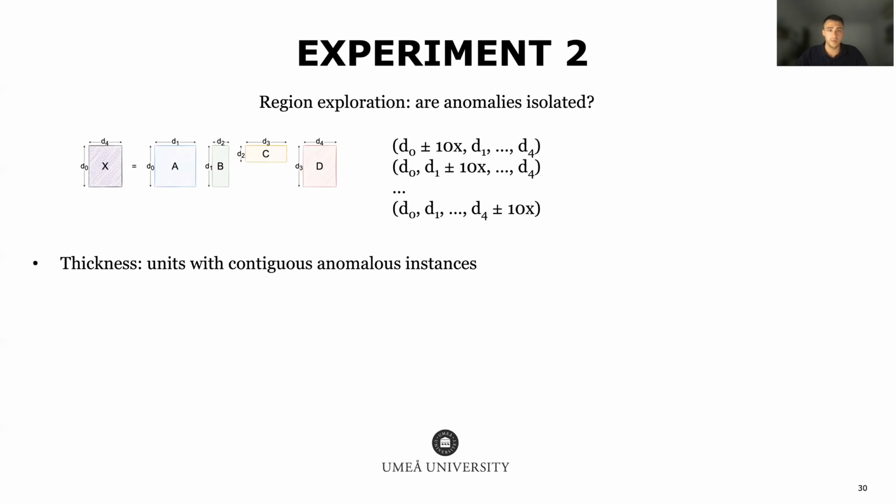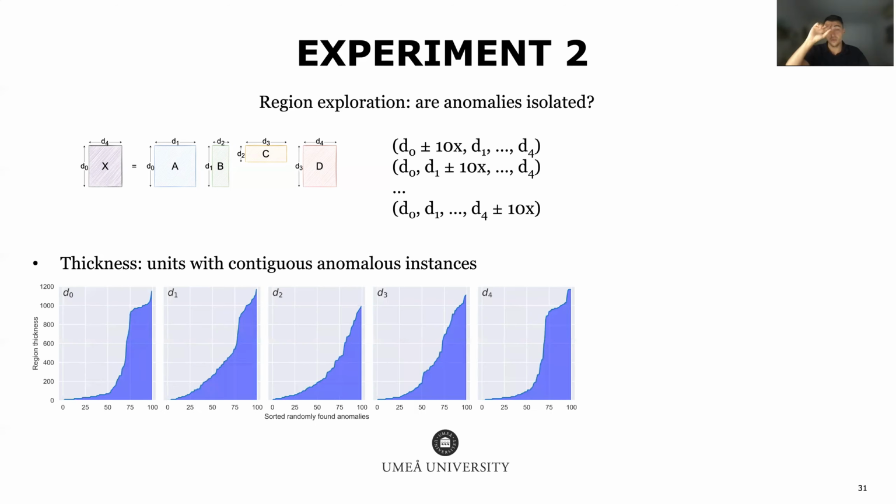For the matrix chain expression, this means traversing the axis centered on each of the previously found anomalies. We used a jump of 10 units, a step of 10 units, to make the experiment feasible in terms of time. And here we used the definition of a region's thickness, which is understood as the number of units between the boundaries of the anomalous regions. This is basically how many consecutive anomalous instances we find when a particular dimension is modified, having the center placed on a certain initial anomaly.